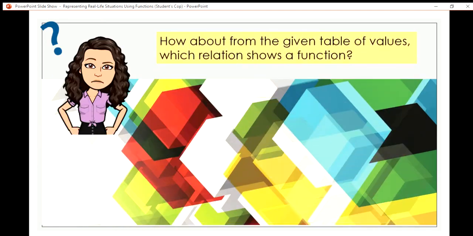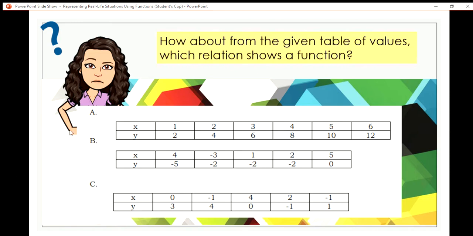Now, how about from the given table of values? Which relation shows a function? How will you determine if you are given a table of values? We have here tables A, B, and C. Notice the same concept that you need to apply. For A, our domains are 1, 2, 3, 4, 5, and 6. Nagabalik-balik, wala. Since wala gabalik-balik, this is considered a function. For table of values B, the domain is 4, -3, 1, 2, 5. Naigabalik-balik? Wala, di ba? So that is considered a function.